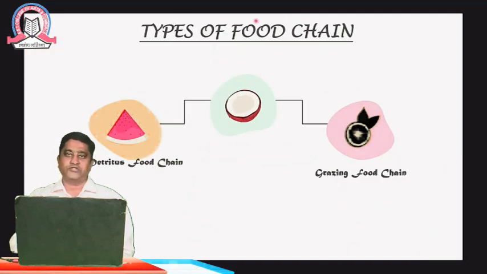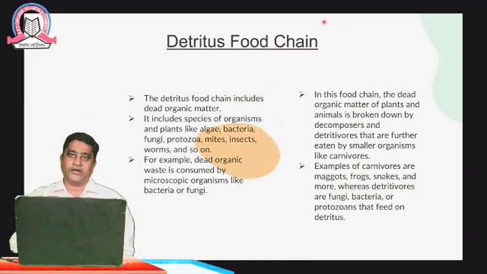Coming to the types of food chain, the classification of the food chain would be the detritus food chain or the grazing food chain, related to decomposing or to herbivores. Coming to what we mean by the detritus food chain: it includes dead organic matter. It includes species of organisms and plants like algae, bacteria, fungi, protozoans, the unicellular organisms, mites, insects, worms, and so on.